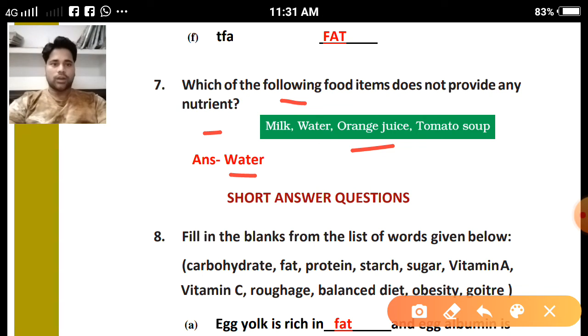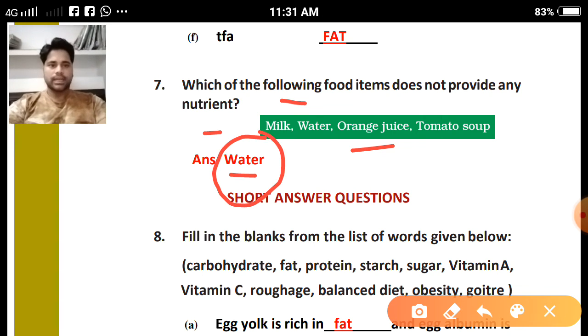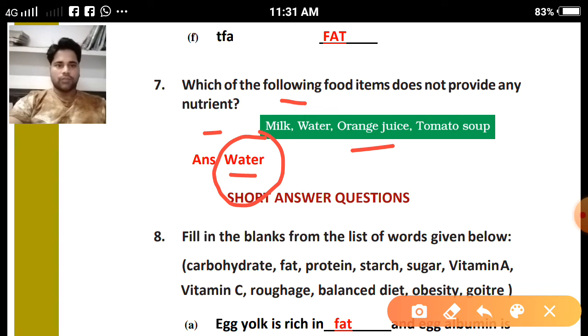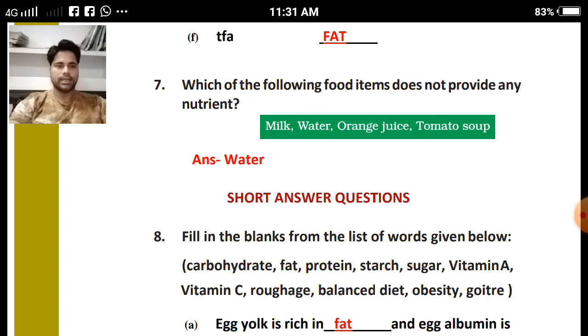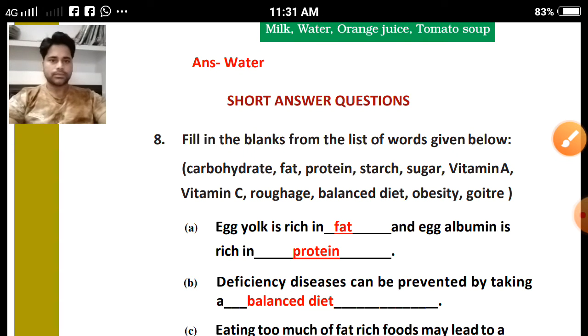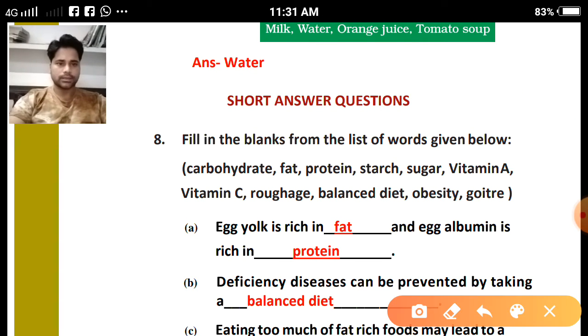Next, water will be the correct answer because it is obtained from water resources, and it does not provide any nutrient, and it is responsible to help absorb all the nutrients in our body during the digestion process. Clear? Next, short answer questions.